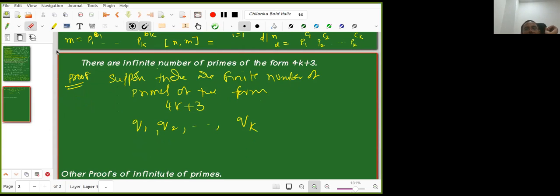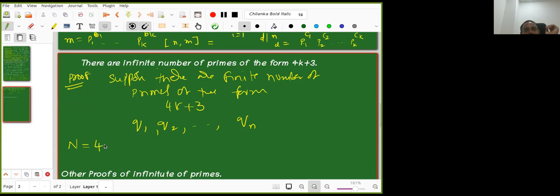So some q_n. Okay, so these are the primes. Now I will construct a number. You know that in the earlier case we proved that the product of all of them plus 1 works. That will not work now. I will take it like this.